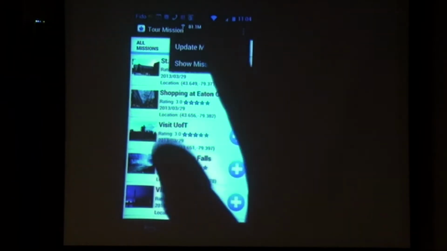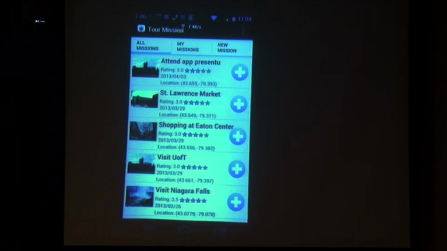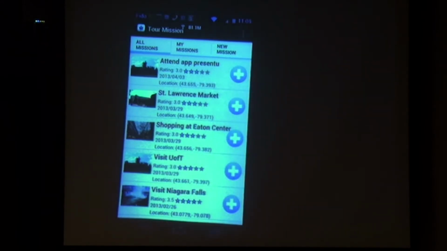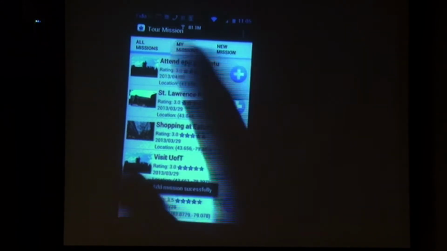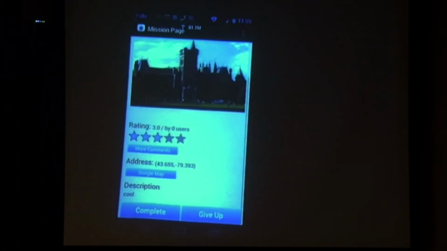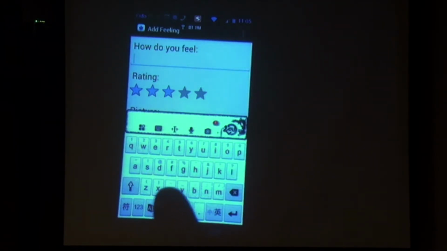First, I take this mission from the mission list. Then I take a picture to complete it. I ratify my location and my feelings. Nice.